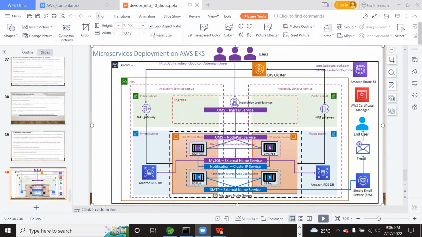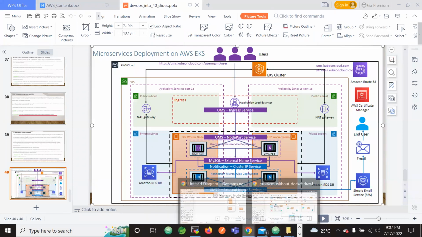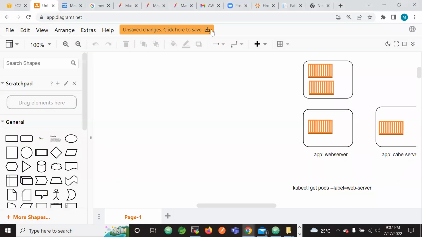Sir, is this course for AWS admin or for development? Actually, this is a general course. There are different certifications available. This is for the beginner level, that is the Cloud Practitioner certification.